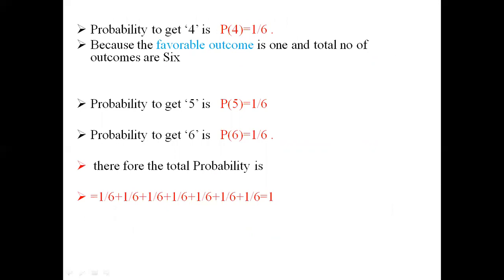Probability to get 5 is P of 5 equal to 1 by 6. Similarly, probability to get 6 is P of 6 equal to 1 by 6. Therefore, the total probability is equal to 1 by 6 plus 1 by 6 plus 1 by 6 plus 1 by 6 plus 1 by 6 plus 1 by 6, equal to 1. The total probability is 1.